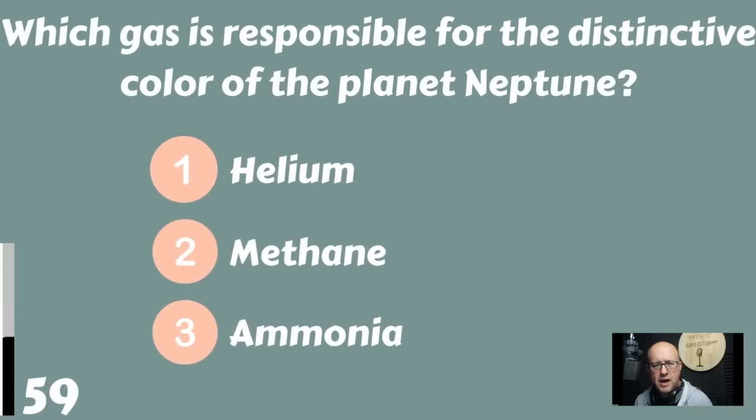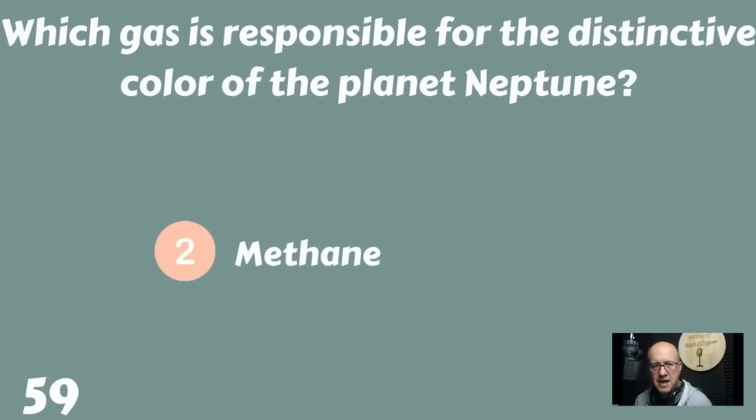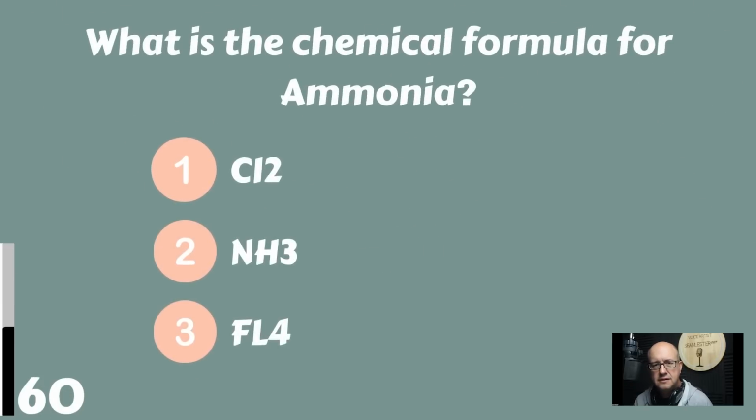Which gas is responsible for the distinctive color of the planet Neptune? Is that caused by helium, methane, or ammonia? What makes Neptune blue? Methane makes Neptune blue. What is the chemical formula for ammonia? C12, NH3, or FL4?